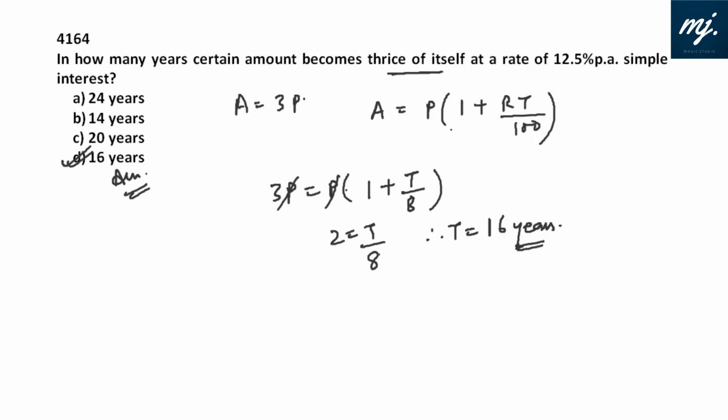Now, you must be wondering why I've used this formula. We can do this very easily and simply. We need to triple the principal, which means the earning should be twice. The earning is 2 rupees. And at 12.5, we get the earning of 1 rupee in 100 by 12.5, that is 8 years. That is a simple cheat code we use. So the money will double itself in 8 years, which means we'll earn 1 rupee in 8 years. We need to earn 2 rupees, because if we invest 1 rupee, our money is getting tripled. To earn 1 rupee, we need 8 years. To earn 2 rupees, we need 16 years. Mark on 16 and move on.